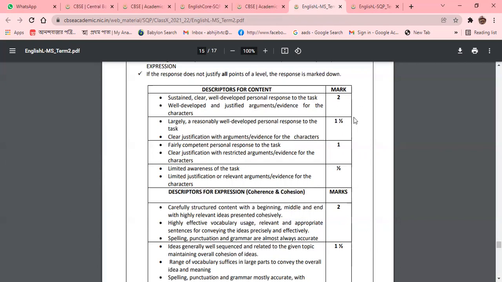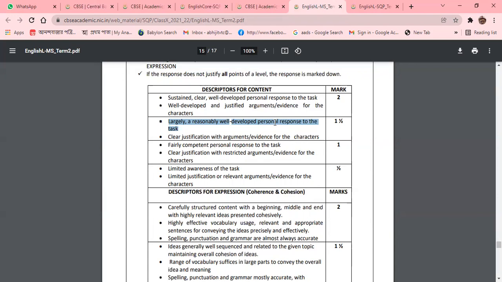So how will marks be awarded? Here you can see 2 marks will be awarded if there is a sustained, clear, developed personal response to the task. If there is a largely reasonable, well developed personal response to the task, then 1.5 marks will be awarded. So this is called the description for content.